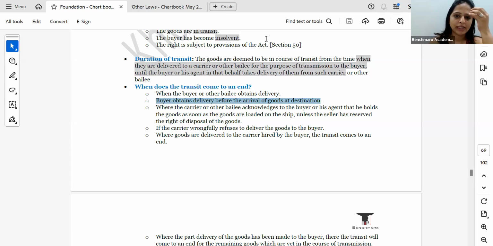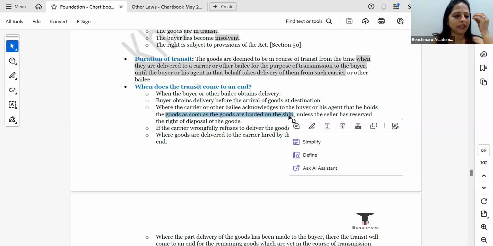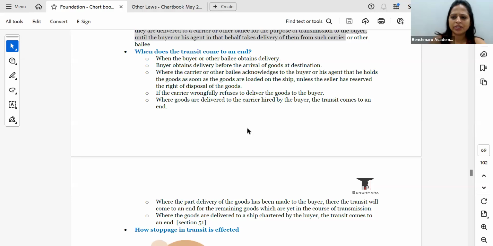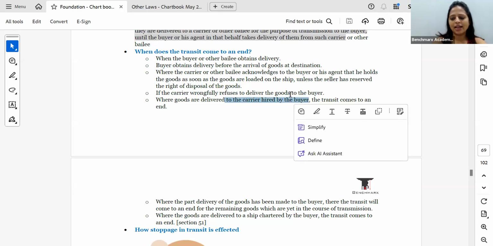Then, when the bailee acknowledges to the buyer or his agent that he holds the goods, as soon as the goods are loaded on the ship, transit again comes to an end. If the carrier wrongfully refuses to deliver the goods to the buyer, again this was a question I think asked in the paper, then transit comes to an end. Goods are delivered to the carrier hired by the buyer. So if the buyer has hired an auto rickshaw from Bandra station to his office, and you deliver it to the auto rickshaw driver, the transit comes to an end.